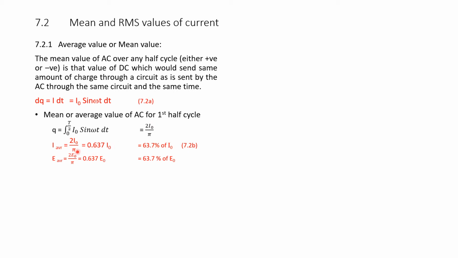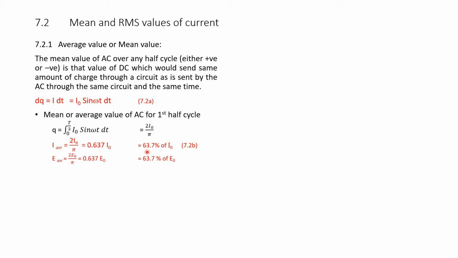So, I average is 2 I naught by pi, and 2 divided by pi is 0.637 times I naught. That is, the average value of a current or a voltage is 0.637 times I naught or E naught respectively.